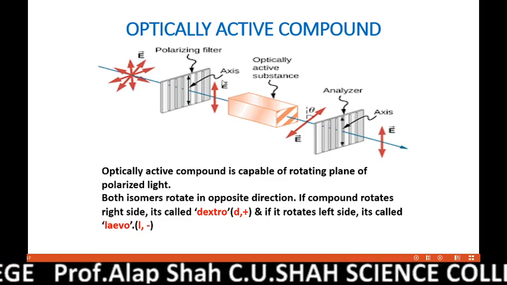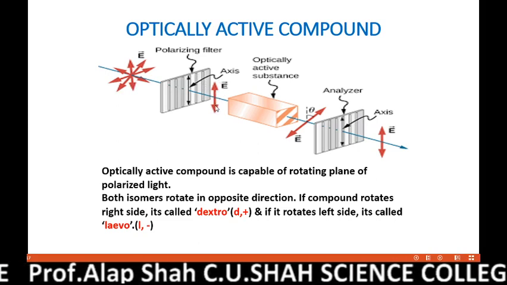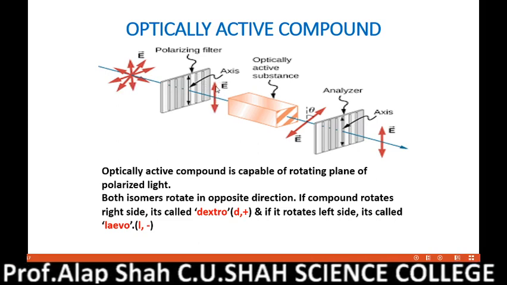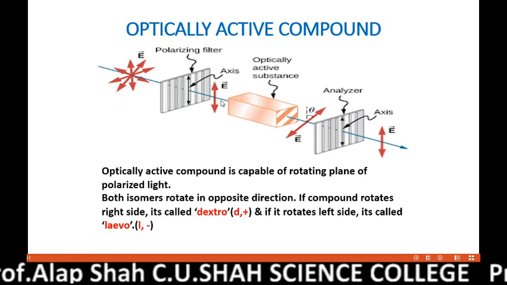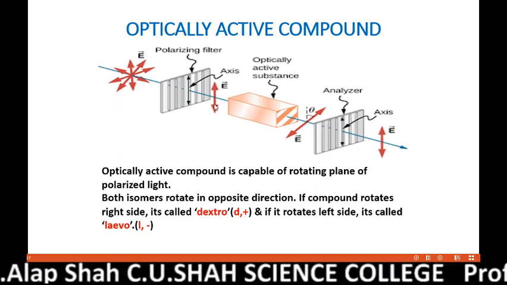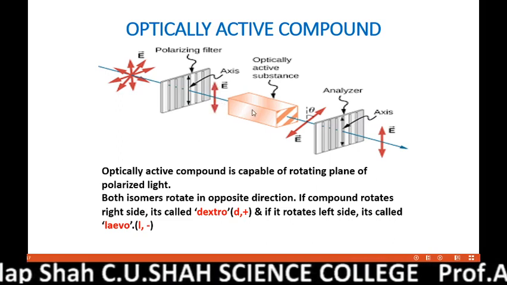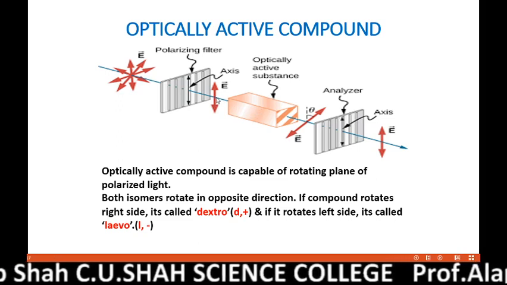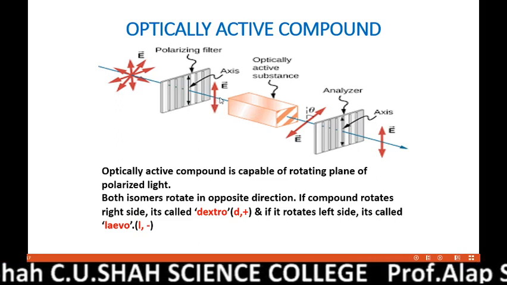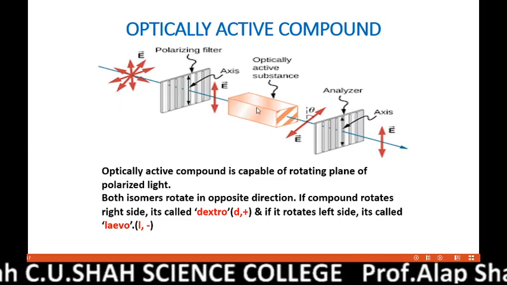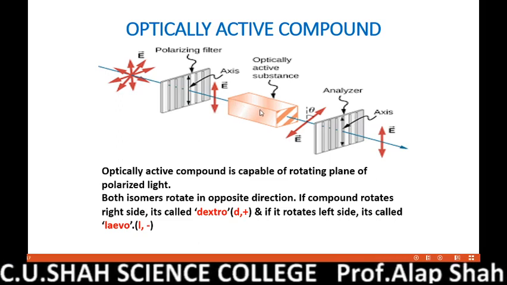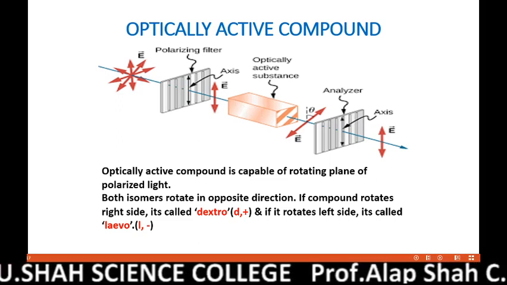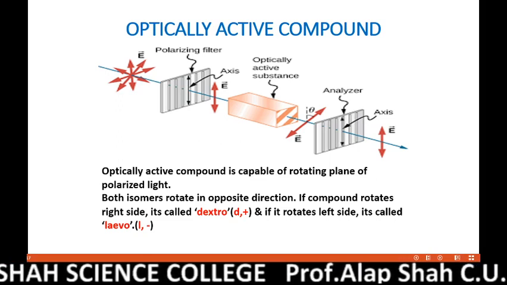We are getting all the planar waves, that is called plane polarized light. Now in the path of the plane polarized light, whenever we place any substance, this plane polarized light will pass through it and there will be interaction between the substance and the plane polarized light.